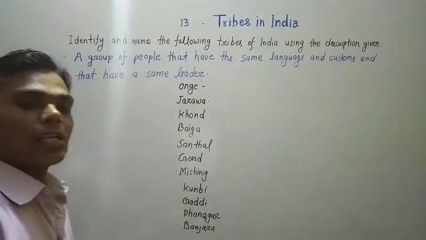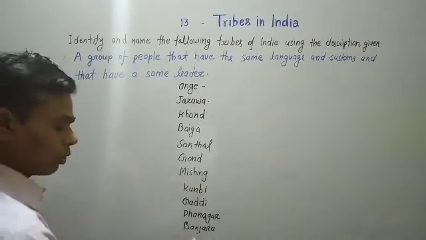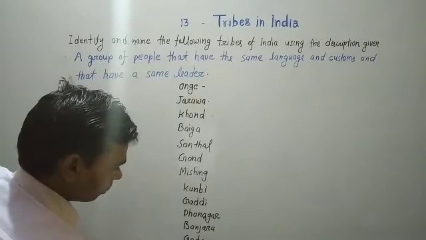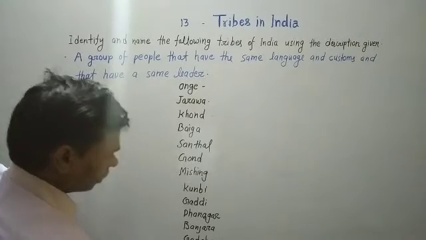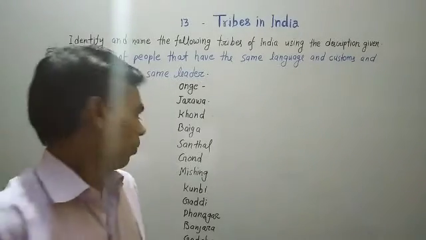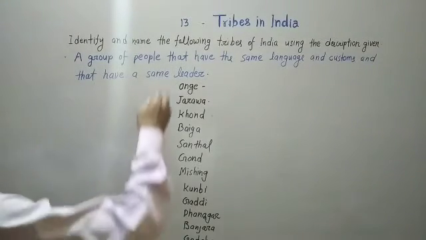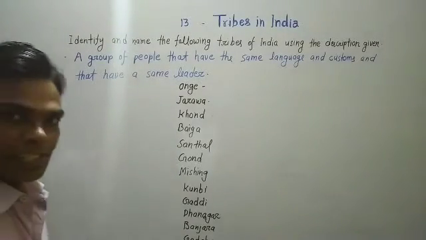Banjara is found in Rajasthan, and Gadba is found in Odisha. Okay students, these are all the tribes of India which are found in different states.